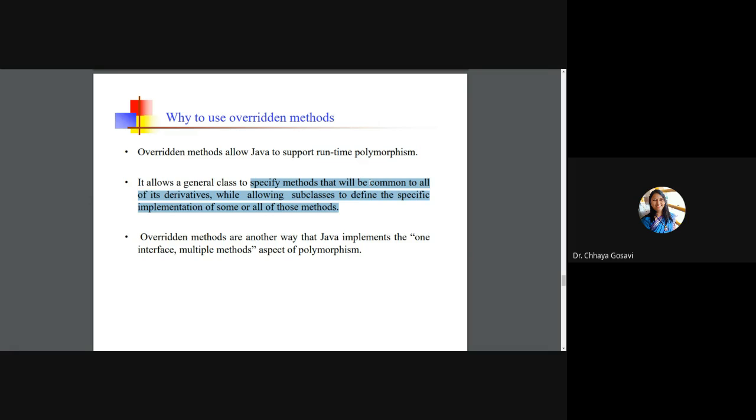So it specifies that this is common to all of its derivatives, and it also allows subclasses to define specific implementations of some of these methods or all of these methods. So you can write whatever you want to do in your method, but the title, name, and number of parameters must be the same. That is the restriction. So overridden methods are another way that Java implements one interface, multiple methods. This is the aspect of polymorphism: one to many. One interface, the name is common, but multiple methods. Implementations are different.